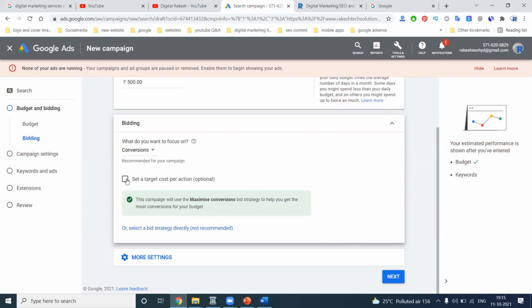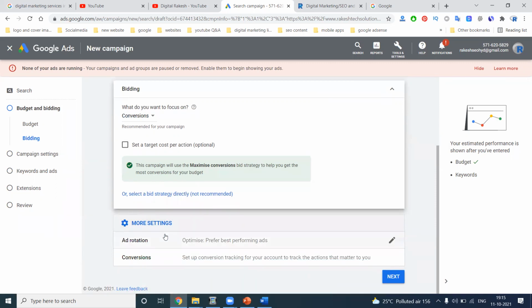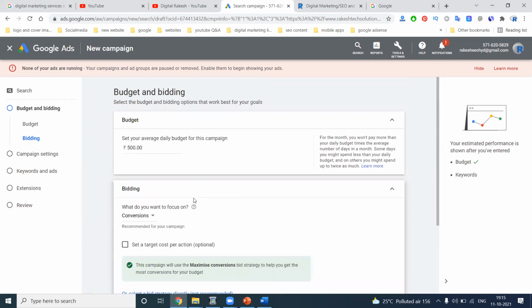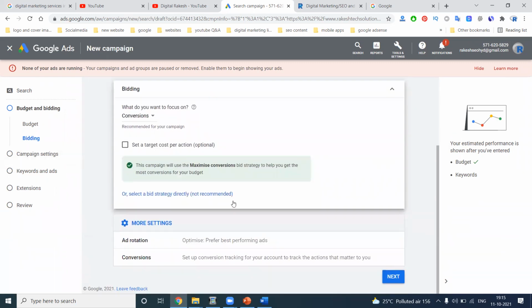Which one? Target CPA, cost per action. For each action, how much budget are you adding? That is your option, but the recommended option is conversion. I'm looking for leads with converted traffic. More settings: ad rotation and conversion. If required, add the rotation option. Next.